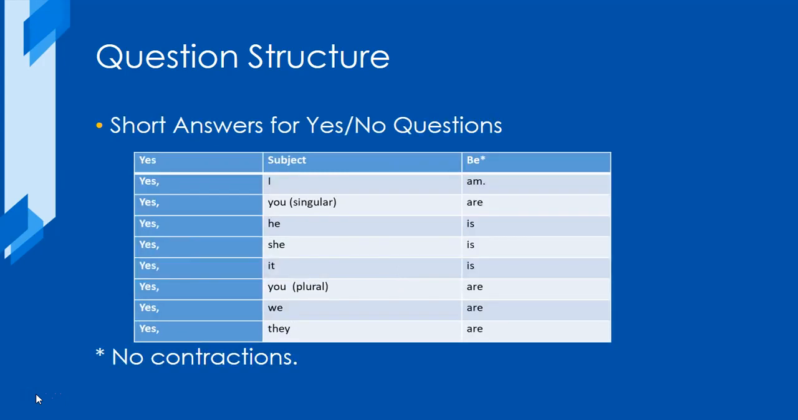Next, we have the structure for the short answers for yes and no questions. Here we can see the structure for affirmative answers. In these short answers, we cannot use contractions. We have, for example, yes, I am, yes, she is, yes, we are.